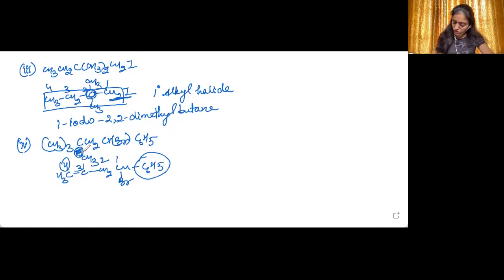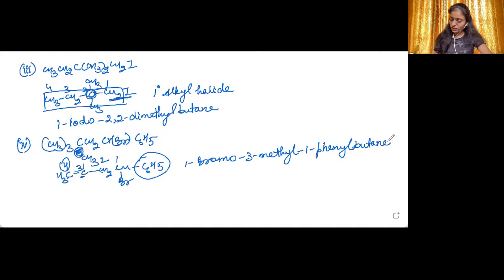Now, it is 1-bromo. At the third position, there is a methyl group, 3-methyl, 1-phenyl, 1, 2, 3, 4, 4 carbons in the main chain, butane. Now, what is the type of this halide? It is secondary benzylic halide.